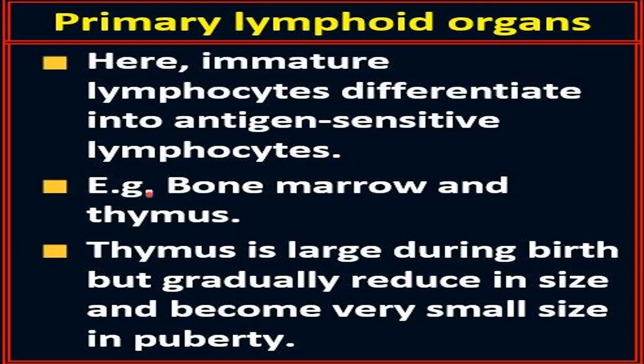So the thymus is an important part of our immune system, because it helps in the maturation of T lymphocytes, and you already know the role of T lymphocytes in immunity. We discussed it in the previous lecture. Without T cell help, B cells cannot make antibodies. So this thymus is a very important organ; it provides us immunity.